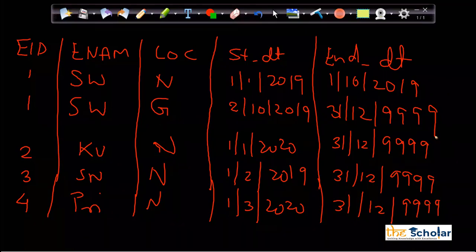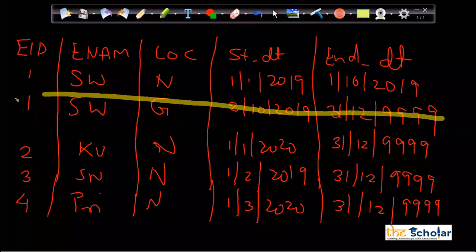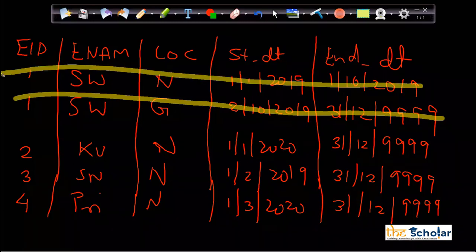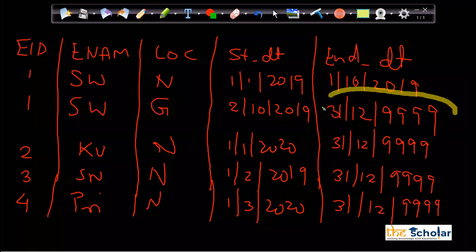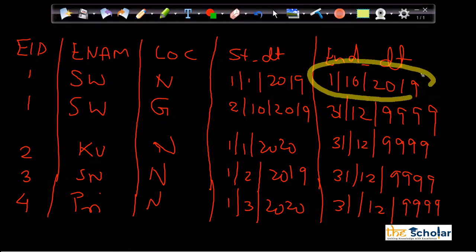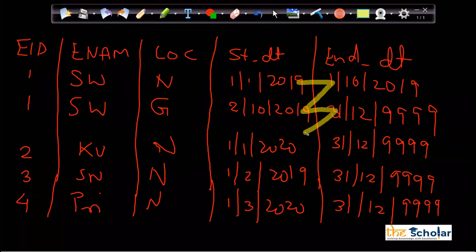Now can I say that this record is the active record and this record is a dead record, a closed record? It's an active record, right? Because the end date is 31/12/9999, it is an active record, and here the end date is 1/10/2019, so it's a closed record. How beautiful is that? You see here, start date, end date, and then the next day is the start date, end date, and suppose again he gets transferred. So it's like a zigzag type of structure.